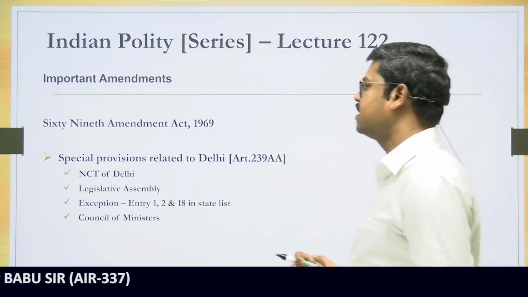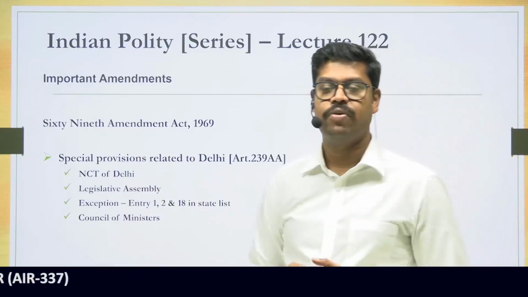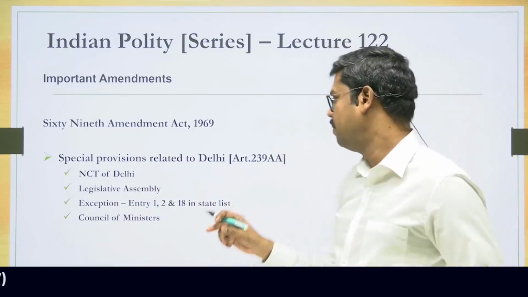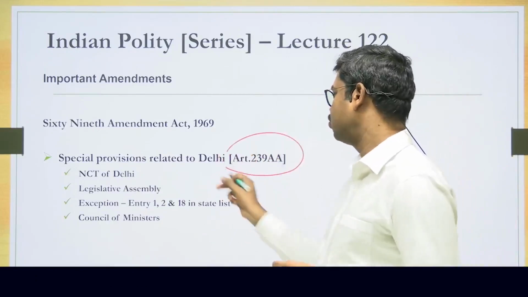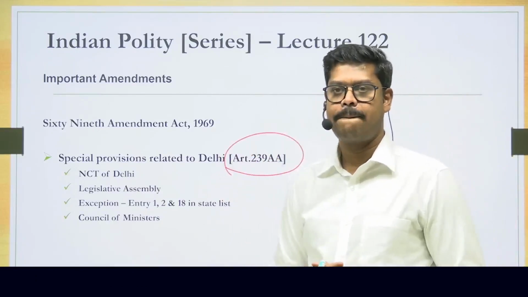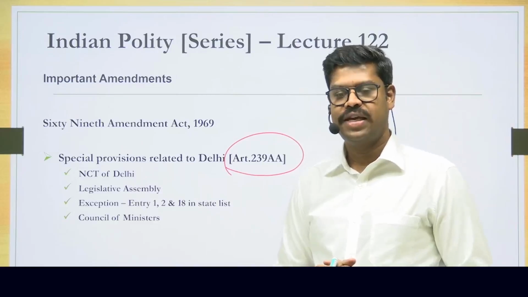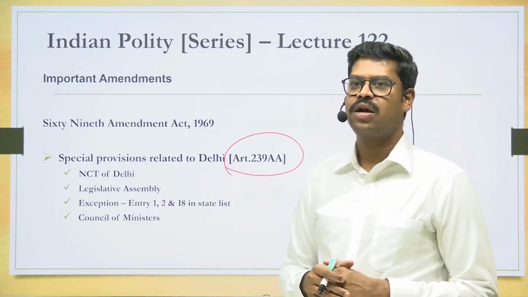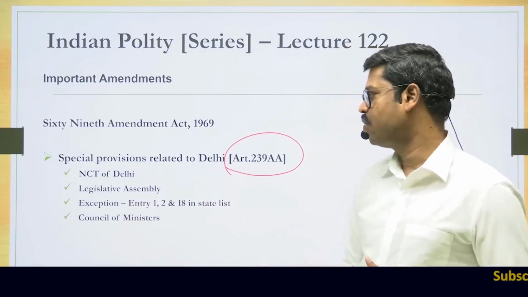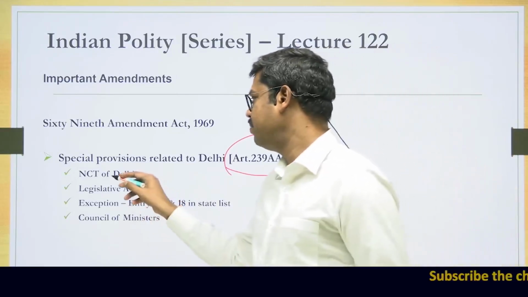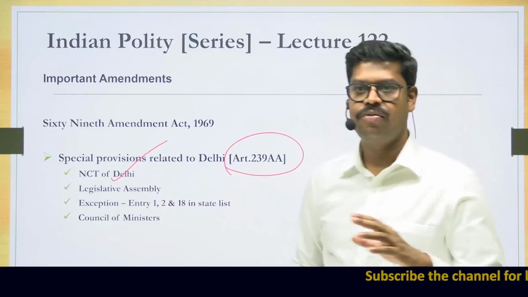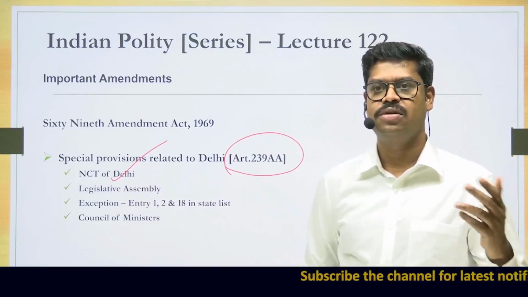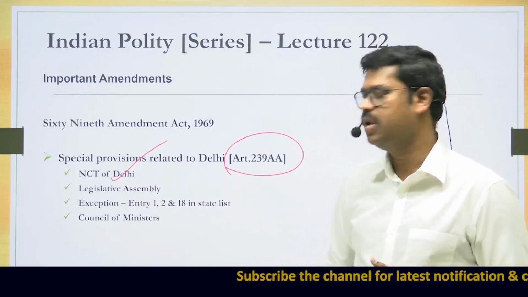And then you have the 69th Constitutional Amendment Act, which has provided the special status to Delhi by inserting a new article into the Constitution, that is Article 239AA. And what were the changes that was brought in by this new article, Article 239AA? All these changes was brought in. In fact, it renamed Delhi from what is called as Delhi to National Capital Territory of Delhi.